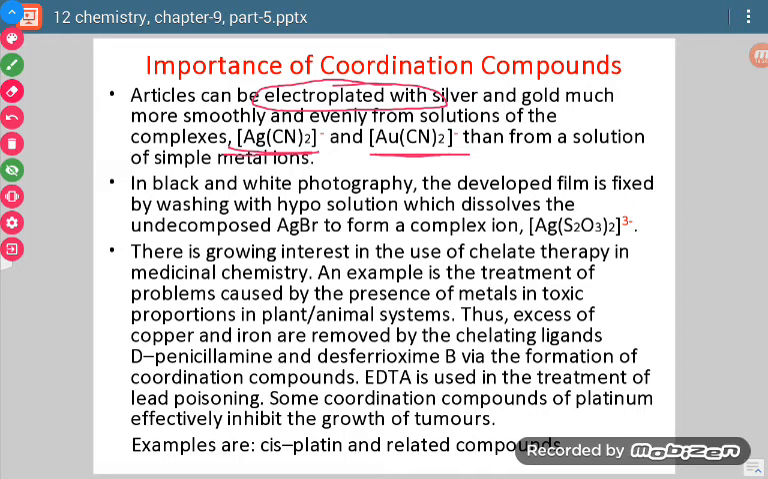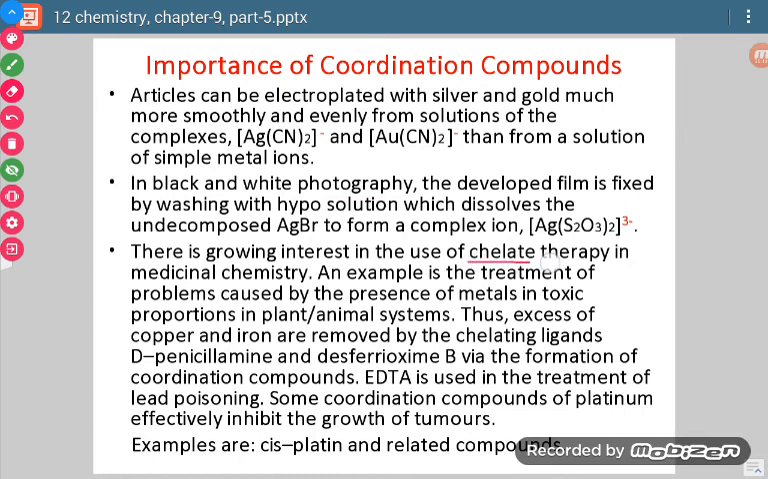Okay. Now similarly, in black and white photography, the developed film is fixed by washing with hypo solution, which dissolves the undecomposed silver bromide to form a complex ion. Previously black and white photography was intensively used. In that time there was use of a particular solution which is called hypo solution. And what was it used for? Whatever undecomposed silver bromide was on the photographic film would dissolve in it, and there was formation of a complex. Okay.